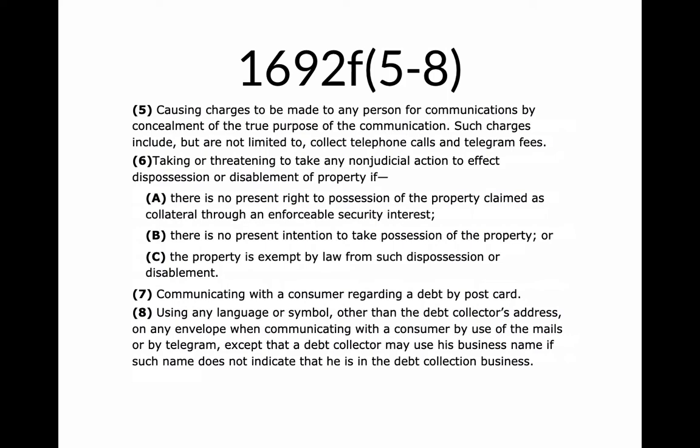Now, number 7, again, we don't really see this very often, but you could think of some equivalents. Communicating with the consumer regarding a debt by postcard. So they send a postcard. Well, the mailman would see that and see, Portfolio Recovery is collecting this debt. Well, that's unfair. Well, what would be the equivalent? Well, maybe posting something on Facebook in a public manner that anybody or any of your friends or whatever your privacy setting is could read that.